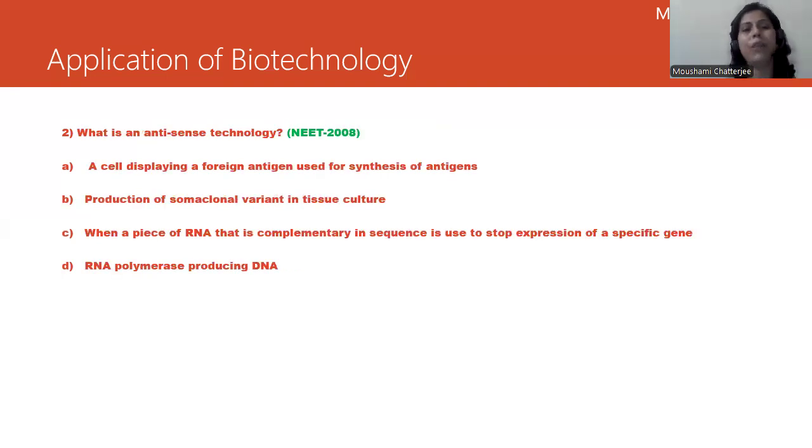This is a question from your RNA interference. What is an antisense technology? Option A, a cell displaying a foreign antigen used for synthesis of antigen. Option B, production of somaclonal variant in tissue culture. Option C, when a piece of RNA that is complementary in sequence is used to stop expression of a specific gene. Option D, RNA polymerase producing DNA. Your answer should be option C, when a piece of RNA that is complementary to the sequence is used to stop expression of a specific gene.